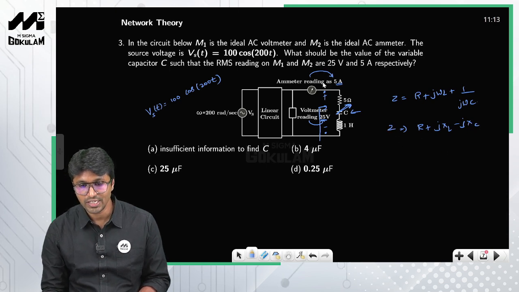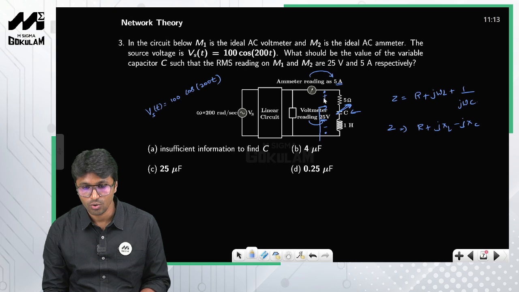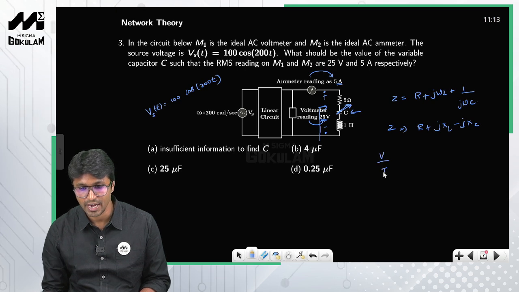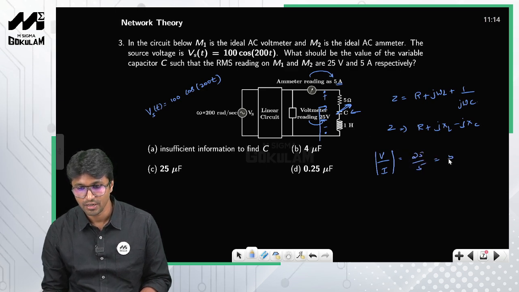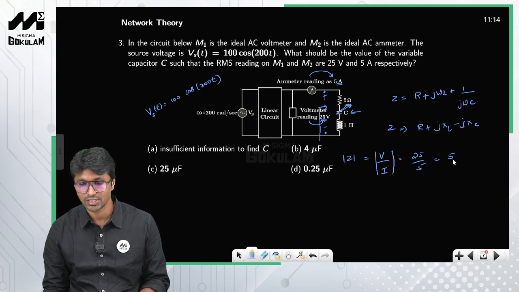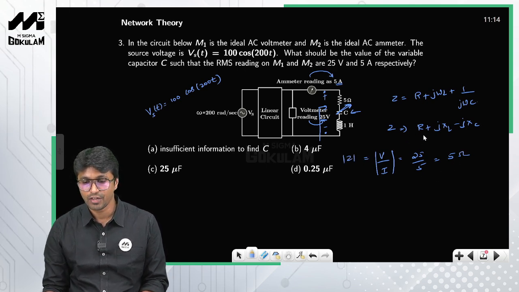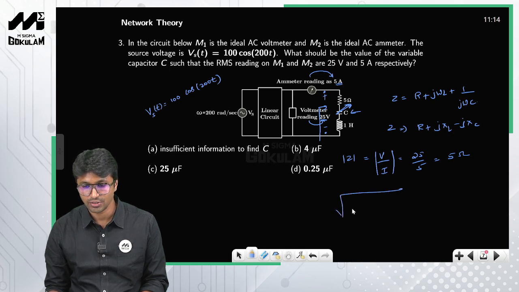Okay, so what is the ratio of voltage to current looking into these terminals? So V by I. If you look at the magnitude of this, it is nothing but 25 by 5, which is nothing but 5, right? So this is essentially the magnitude of the impedance, 5 ohms. So take the magnitude of Z, that gives you the square root of R square plus XL minus XC whole square, which is equal to 5.